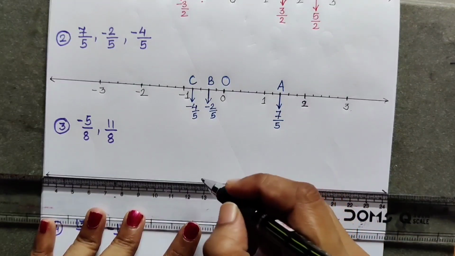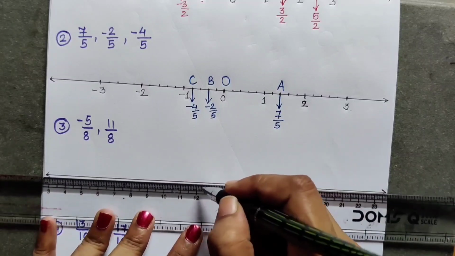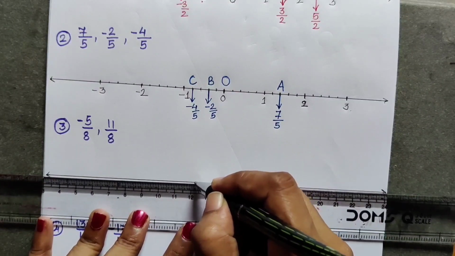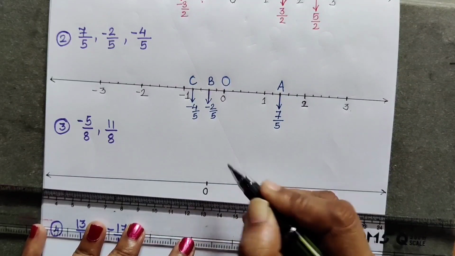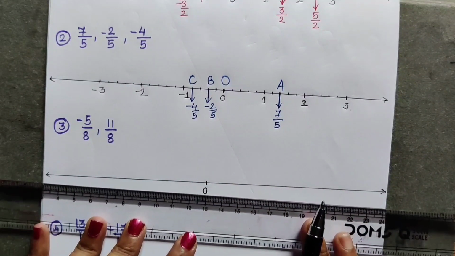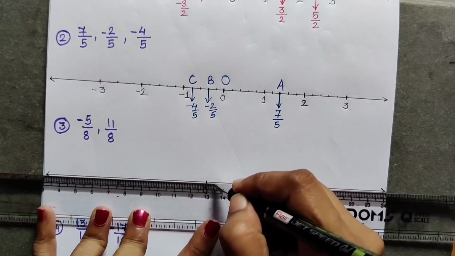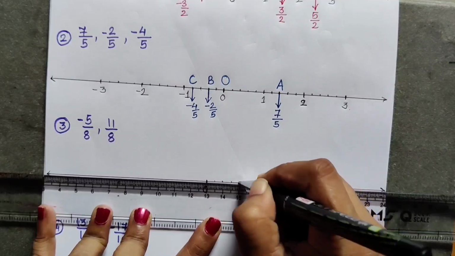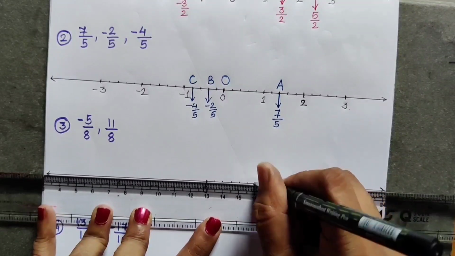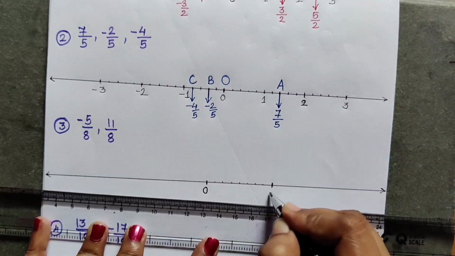I am plotting 0 somewhere here. This is my 0. Now 8 is there in the denominator, so again we have to take small distances. 1, 2, 3, 4, 5, 6, 7, 8, and this 8th point is 1.